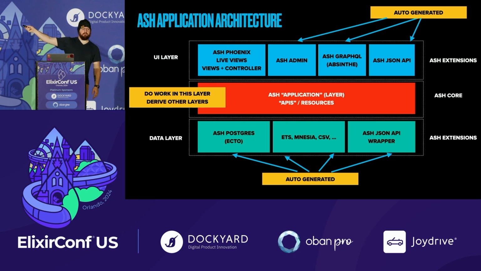But yeah, we generate a bunch of things. We generate our admin UI, our GraphQL layer, our JSON API layer. We don't write explicit Ecto querying code. We use Ash to query our data, and it writes queries for us. We even have things like ETS, Amnesia, CSV. There's a CubDB data layer. We have, it's still experimental, a JSON API wrapper where you can declaratively define some other external API and map the things in that API to your resource, and you can filter it and sort it and paginate it as if it was some local data.